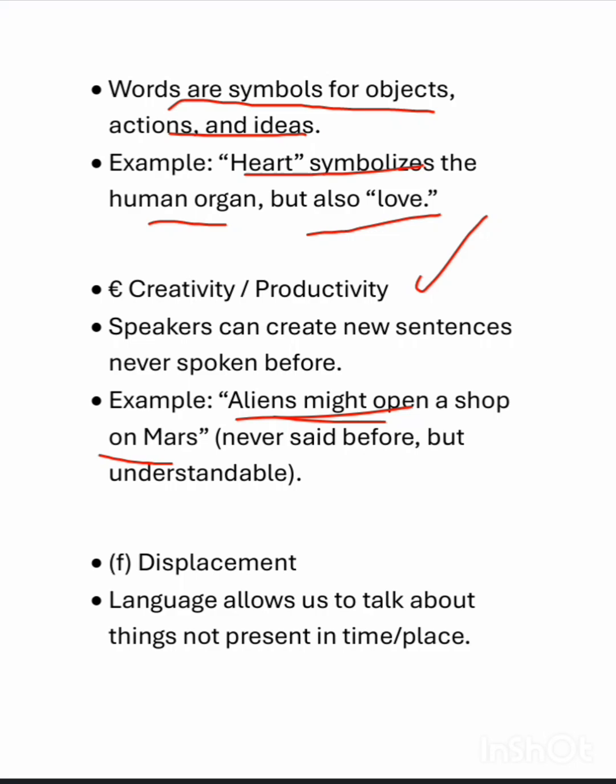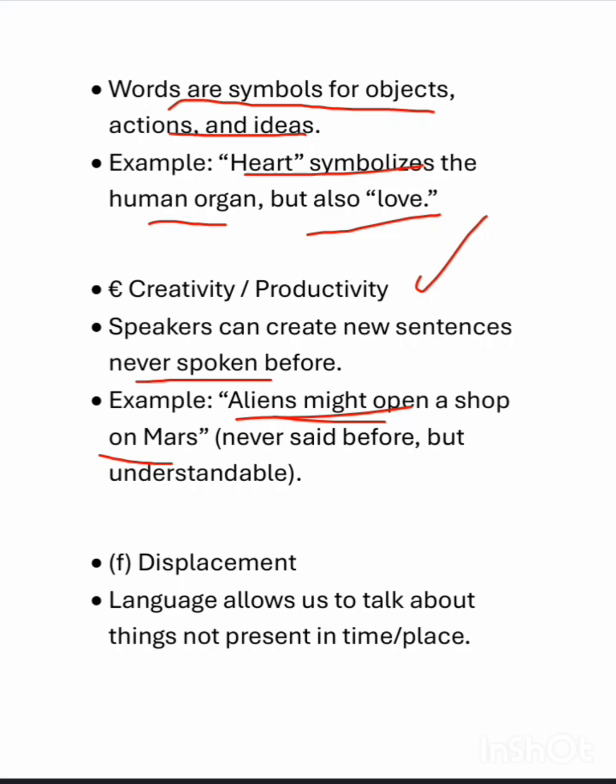Animals can't create new sentences. Animals can't speak, and also they can't create. But we humans can create numerous sentences in the language which were never spoken before.